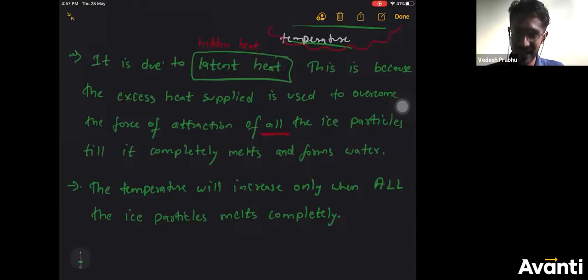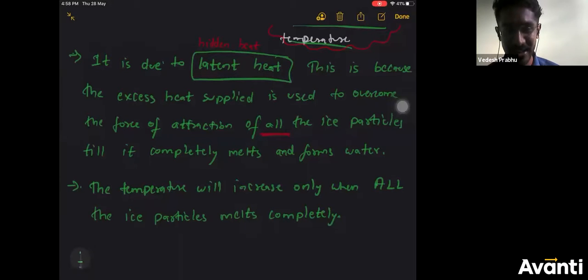Okay, here also same thing. The temperature will not increase until everybody gets melted. Okay, till then the temperature will remain the same. Answer: latent heat. Okay, why? Because of latent heat.